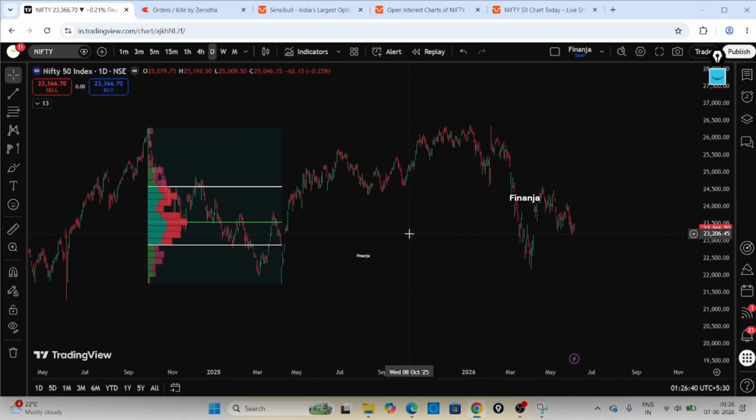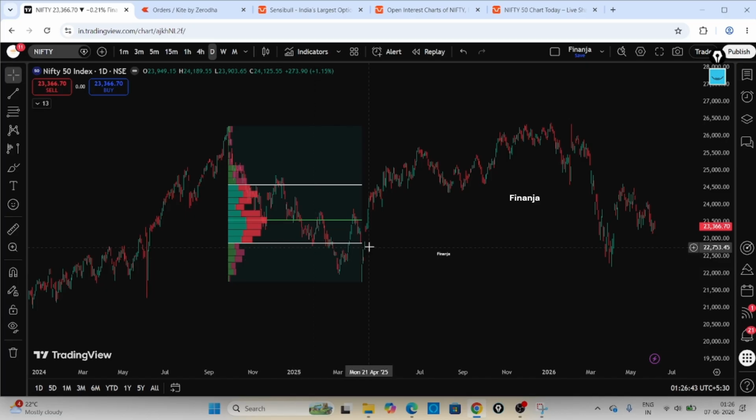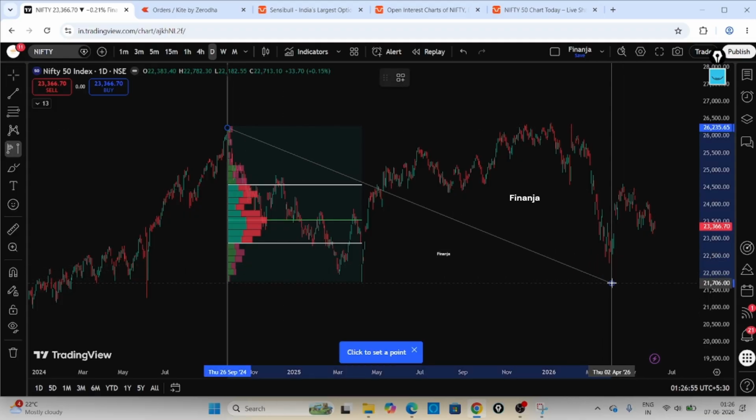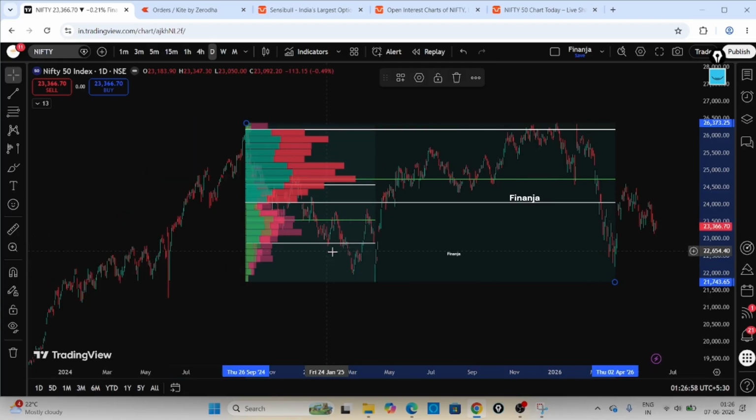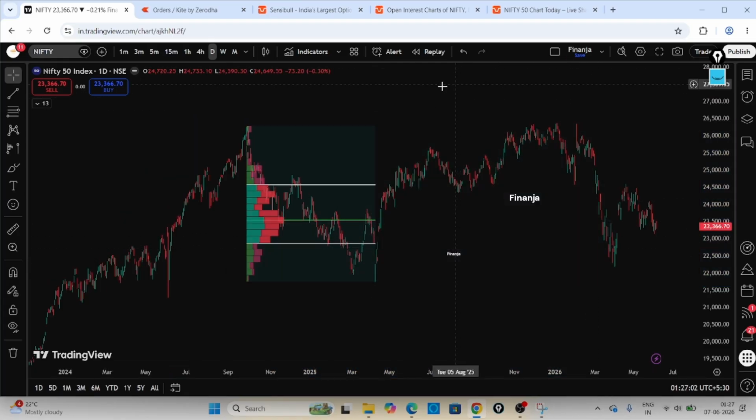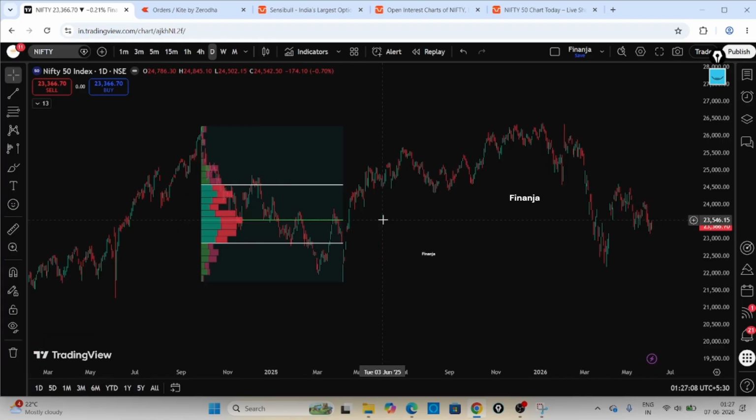So this is exactly the volume profile, and there are a lot of things to tell you also. I'll be telling how exactly this will act as support and resistance. We can see it here. Until now I have taken this swing, right? I'll be taking one more swing, from this swing to this swing. You can see here how exactly it will be. POC and all those things are very useful, and they will act as support and resistance. I will be drawing from this swing data only.